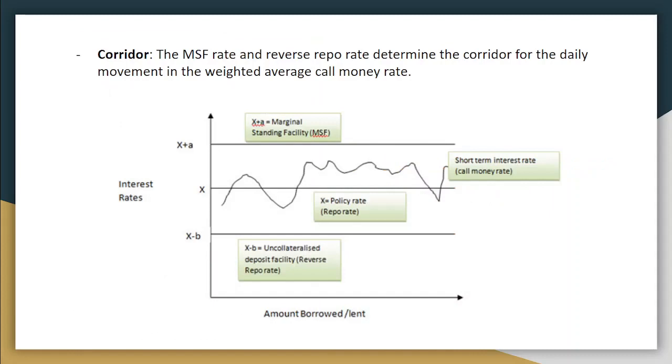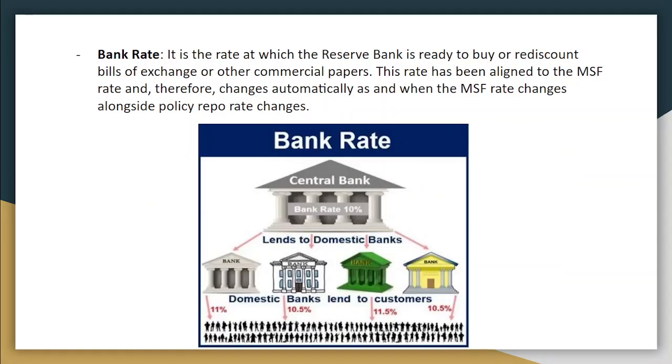Then there is a term known as the corridor. The MSF rate and the reverse repo rate determine the corridor for the daily movement of the weighted average call money rate. Then we have the bank rate, which is the rate at which the Reserve Bank is ready to buy or rediscount bills of exchange or other commercial papers. This rate has been aligned to the MSF rate and therefore changes automatically as and when the MSF rate changes alongside the policy repo rate.